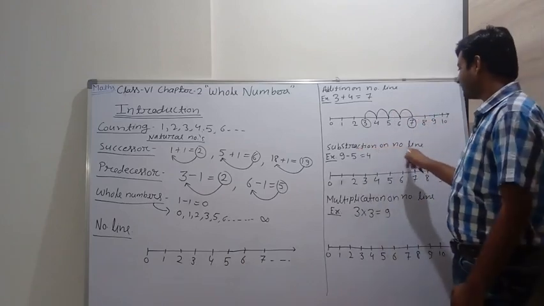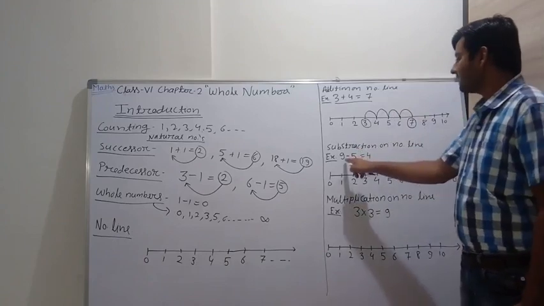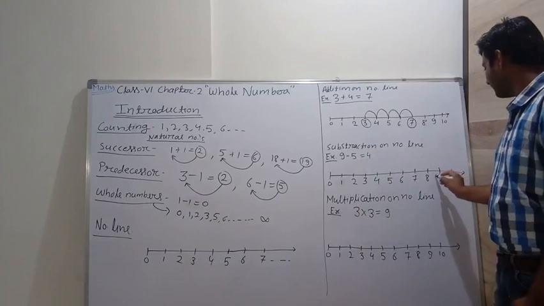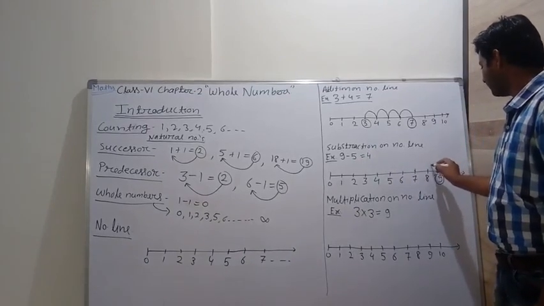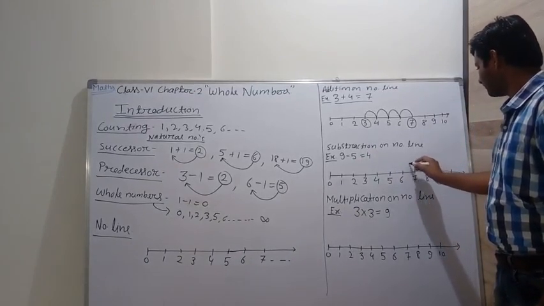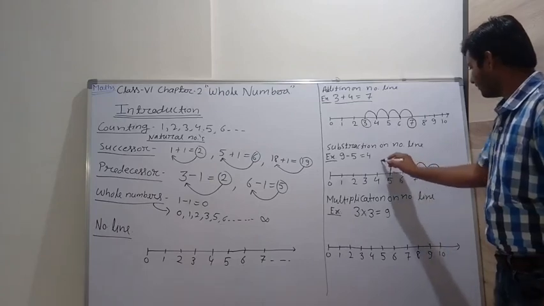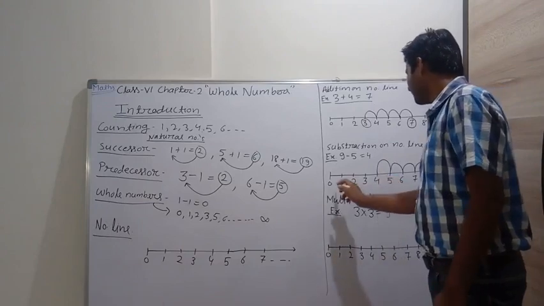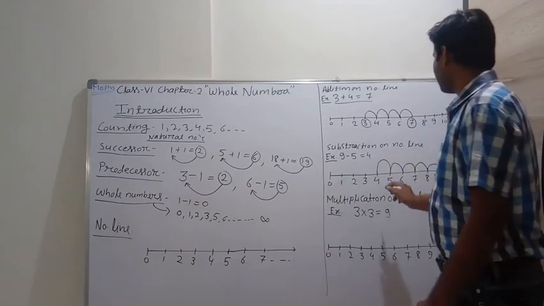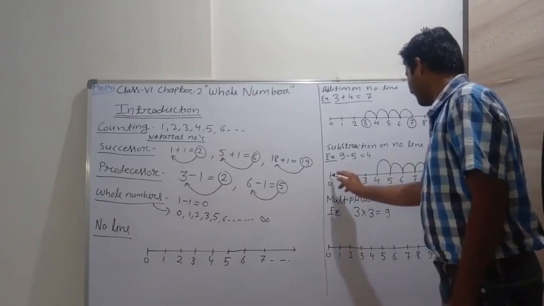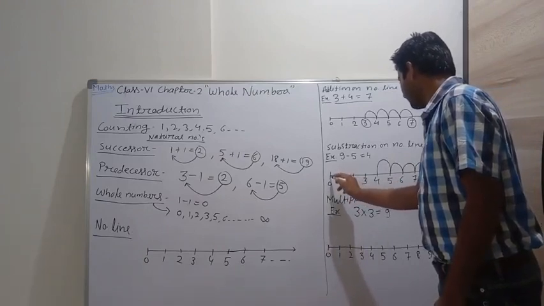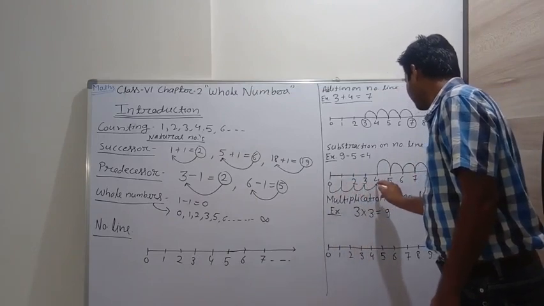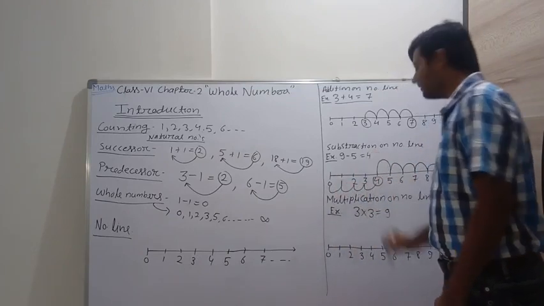Similarly, subtraction on a number line. 9 minus 5 we get 4. So we start from 9. Where is 9? Here. So move 1, 2, 3, 4, 5. What do we get as a result? 4. If you count, you will get 4. I show from the bottom side: 1, 2, 3, and 4. So 4 is our result.